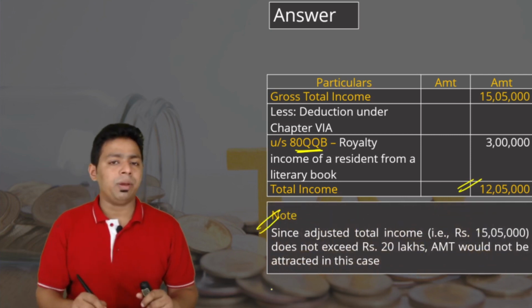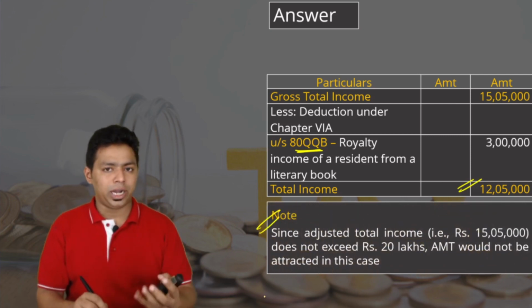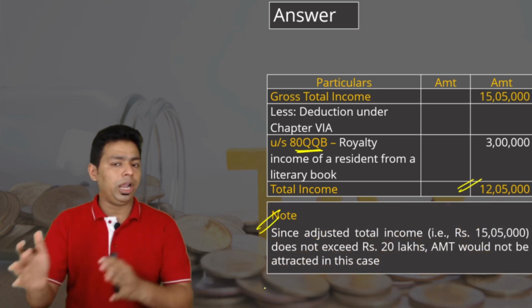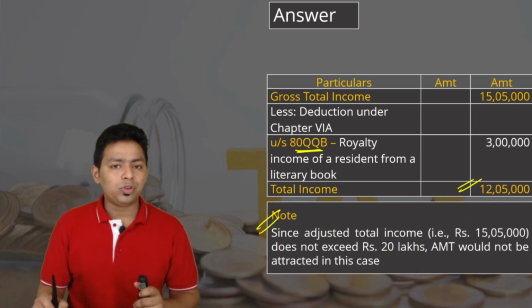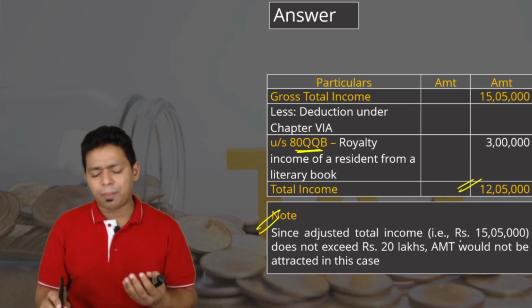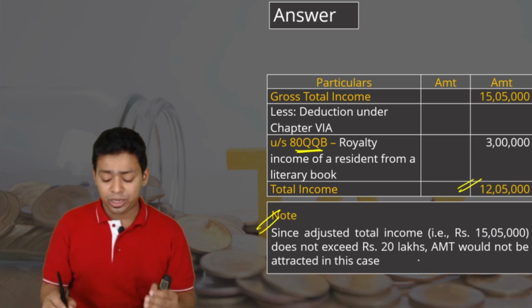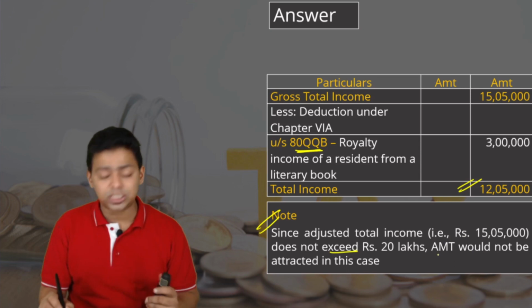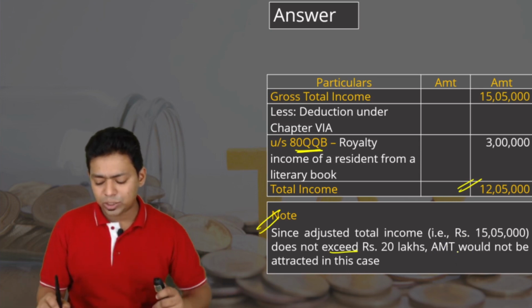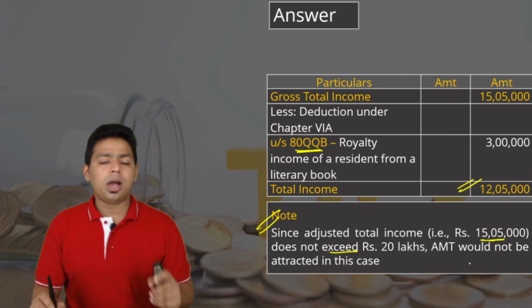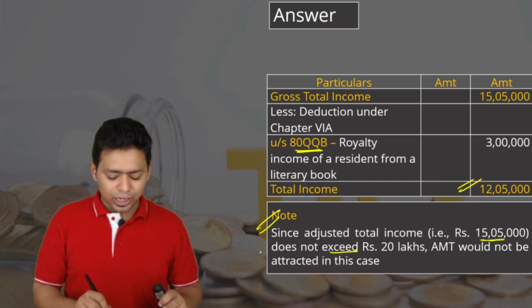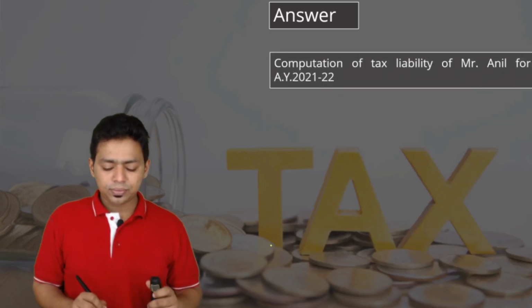One note you have to remember: whenever you claim any profit-linked deduction from 80IA to 80QQB or 80RRB kind of thing, then we have to check about AMT application. AMT is applicable in case of an individual only when their net total income exceeds 20 lakh rupees. Here it does not exceed 20 lakh rupees, it is only 15,05,000. Therefore, we should not apply the provisions of AMT. This is an additional note for your knowledge.